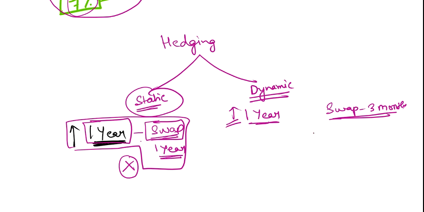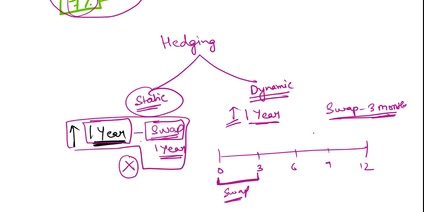But on this day, say this is 0, 3, 6, 9 and 12. Here you feel that interest rate will only change in the first 3 months, so you have done a swap for the first 3 months. But when you reach this point, you feel that okay, interest rate can change only in the next 6 months, but it will not change in the last 3 months. So you have done a swap again for 6 months, but again here you feel that no, there are still some chances that interest rate can change.